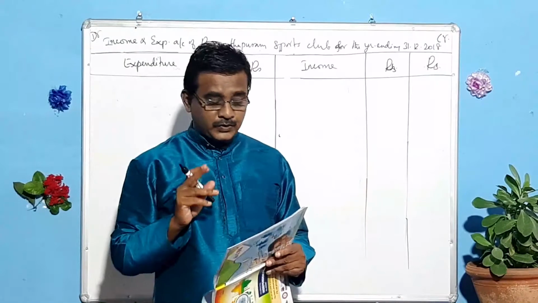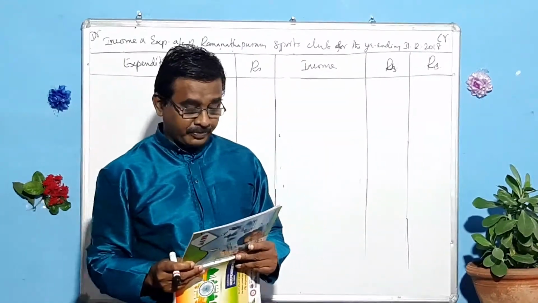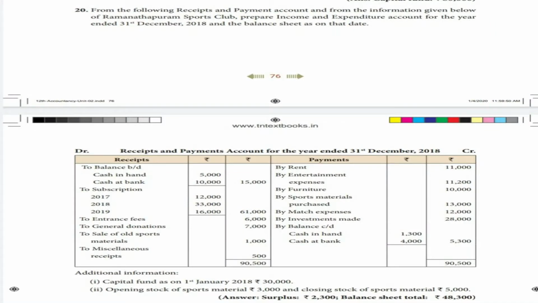Problem 20, given on pages 76 and 77. From the following receipts and payments account and the information given below of Ramanathapuram Sports Club, prepare the income and expenditure account for the year ended 31st December 2018 and the balance sheet as on that date. Receipts and payments account for the year ended 31st December 2018.